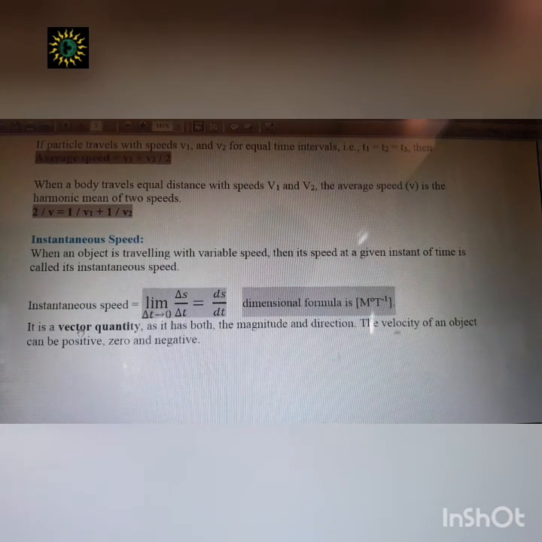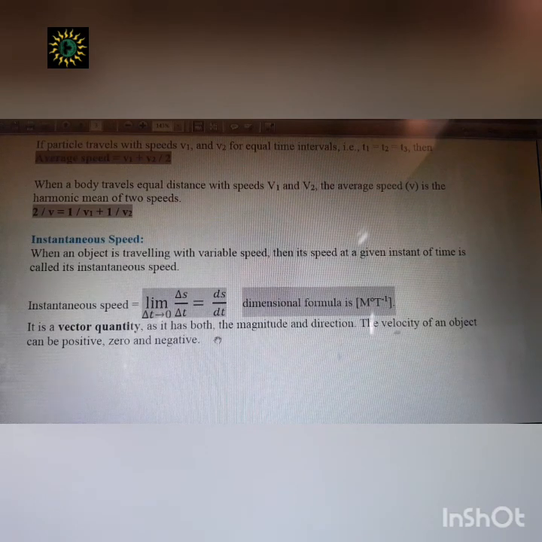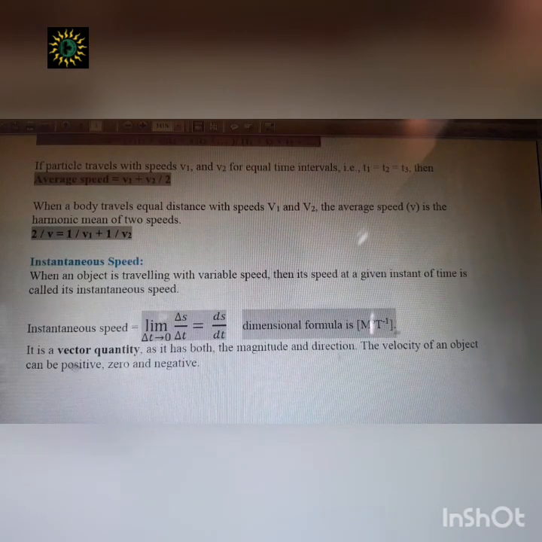And this instantaneous speed is a vector quantity. As it has both magnitude and direction, the velocity of an object can be 0, negative. So there is a mistake. The speed is not a vector quantity, it's a scalar quantity, so rectify this. This is not a vector, this is a scalar quantity. I think this line is written for the velocity part, so it is mistakenly placed here. So correct it: instantaneous speed is a scalar quantity. Okay, thank you.